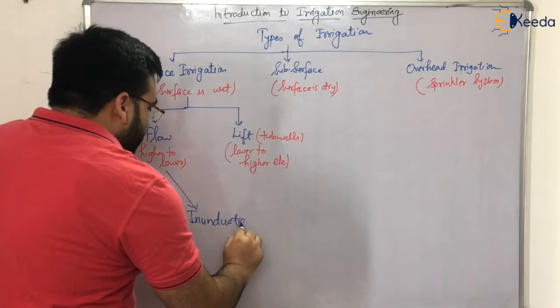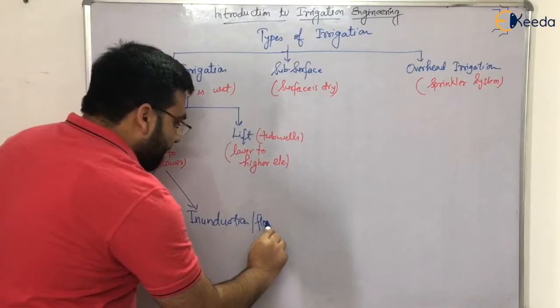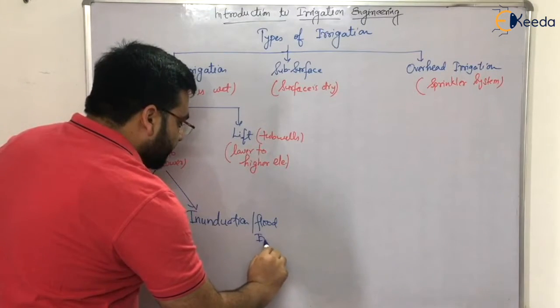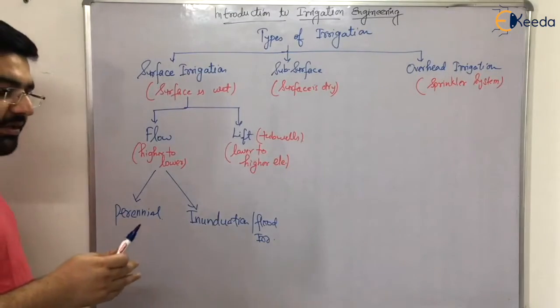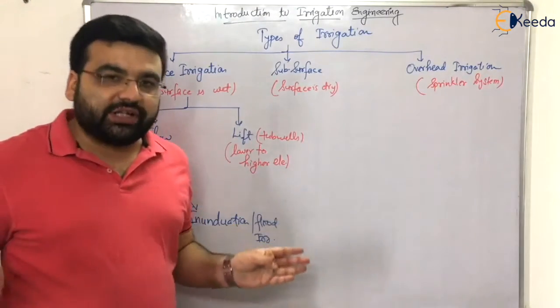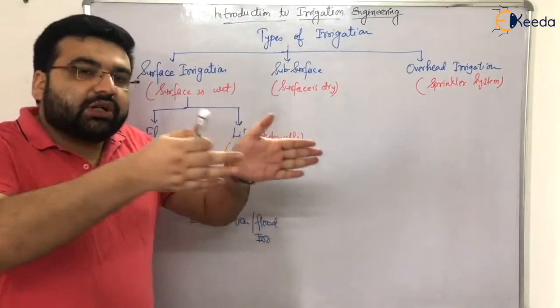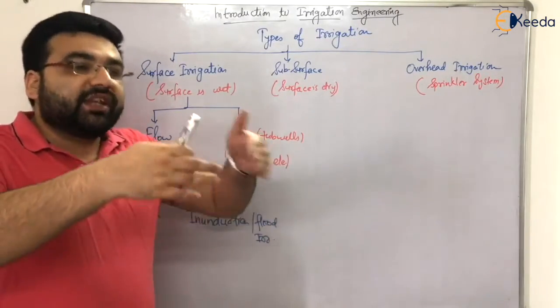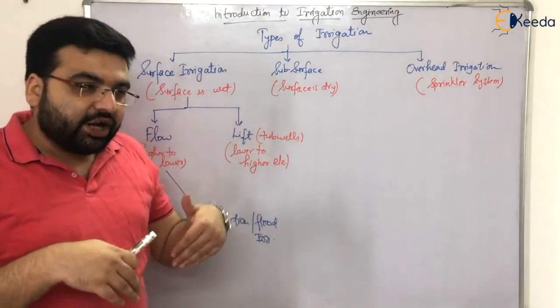Inundation or flow irrigation is also known as flood irrigation. Now what is perennial? Perennial means lasting throughout the year. So perennial irrigation can only happen when you have a particular source which is flowing in that particular catchment area or field area throughout the year.